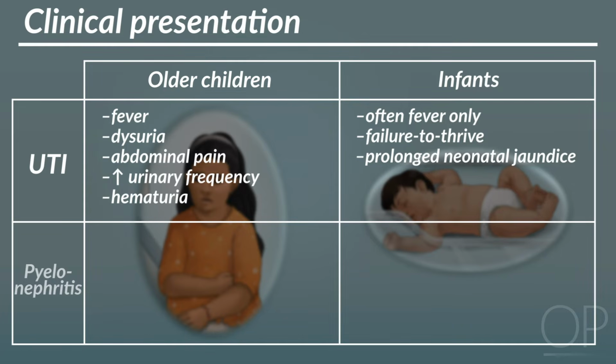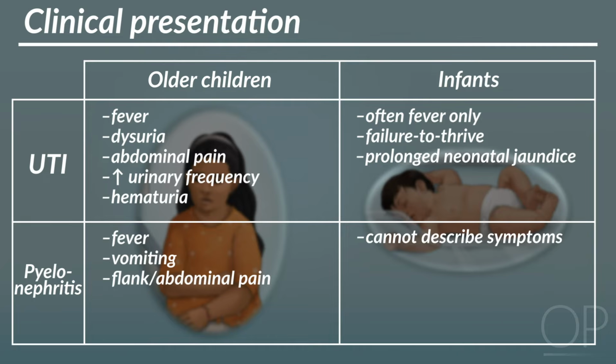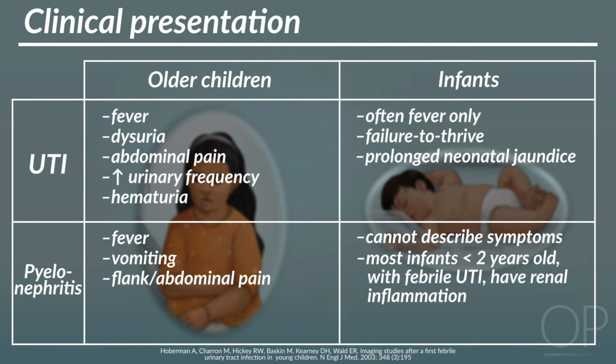Symptoms of pyelonephritis in older children include fever, vomiting, and flank or abdominal pain. Younger children cannot describe their symptoms, and evidence shows that most infants less than 2 years old with a febrile UTI have renal inflammation. Therefore, we consider infants less than 24 months with a febrile UTI to have pyelonephritis.